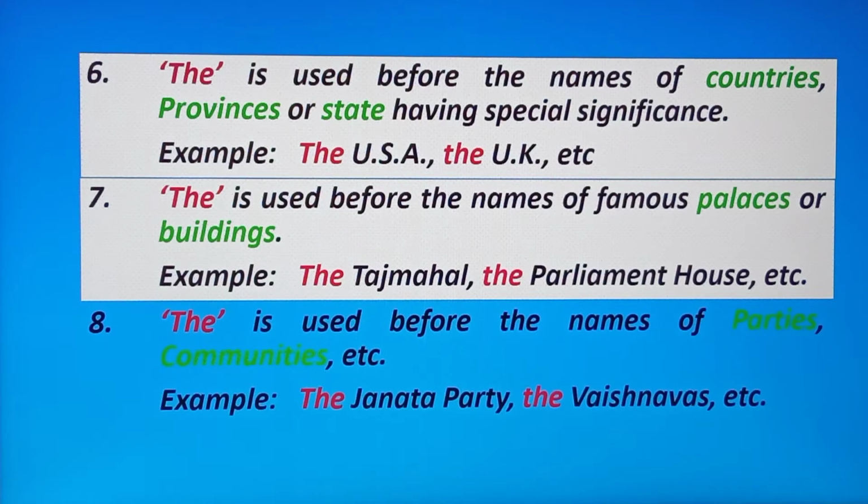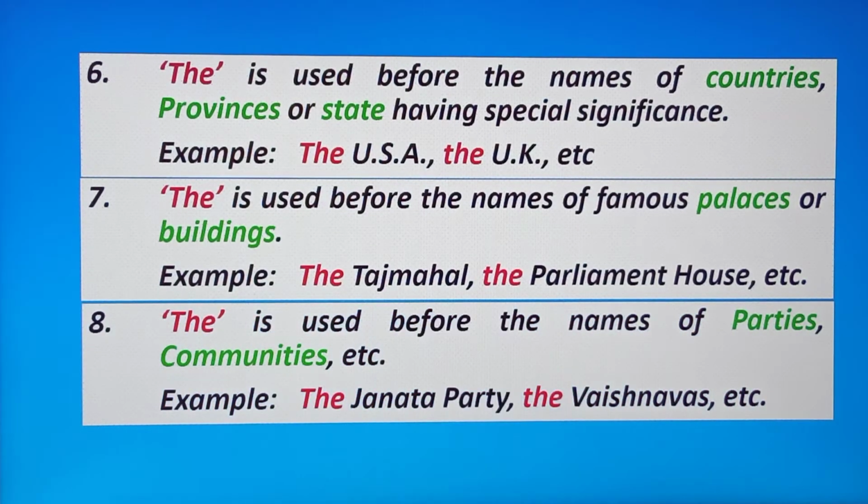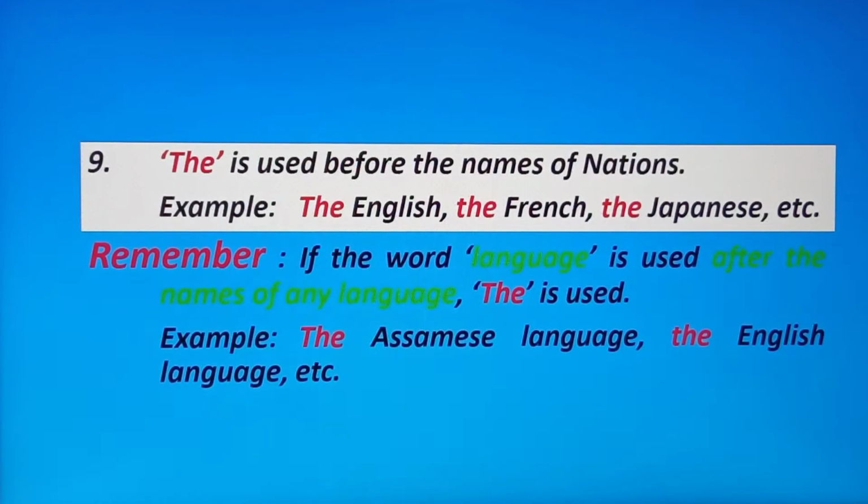For example, the Taj Mahal, the Parliament House, etc. Number 8, the is used before the names of parties, communities, etc. For example, the Janata Party, the Vaishnava. The Janata Party is a party, and the Vaishnava is a community. Next, number 9, the is used before the names of nations. Example, the English, the French, the Japanese, the Indian.